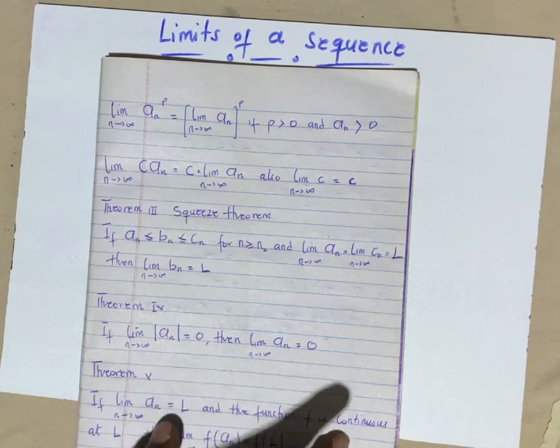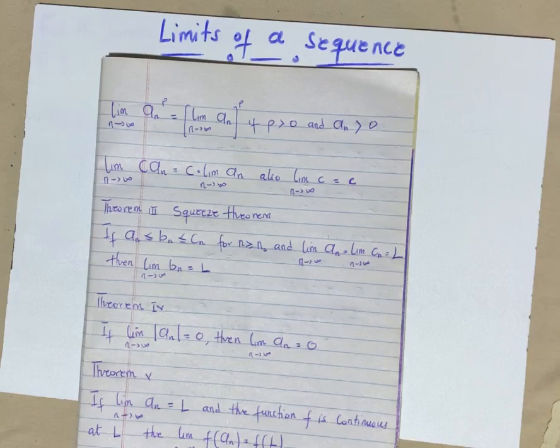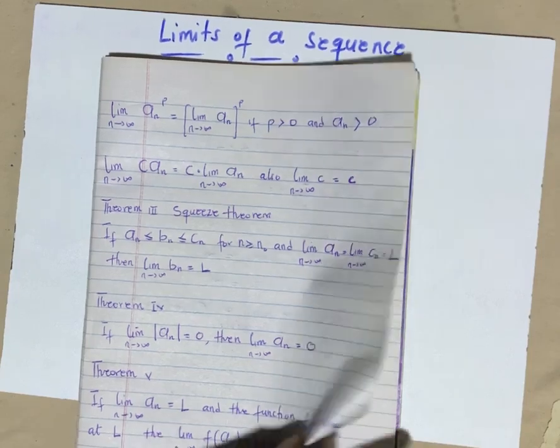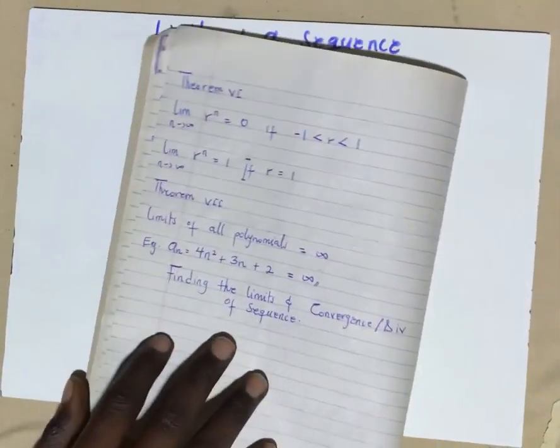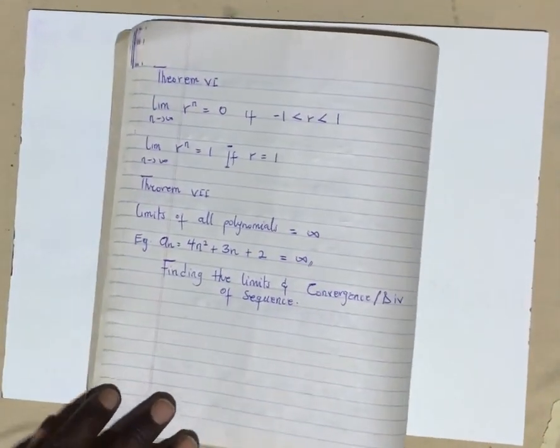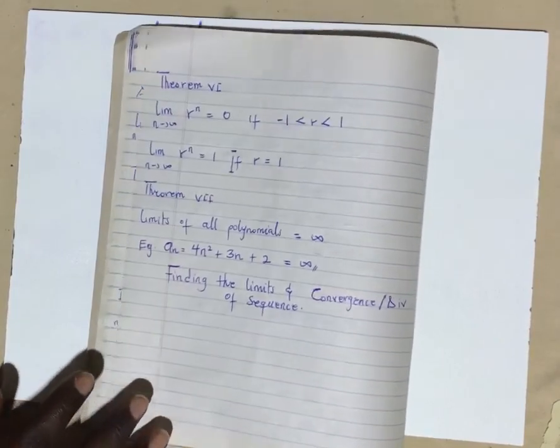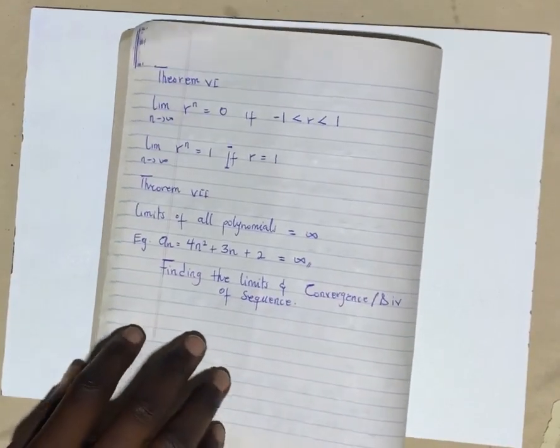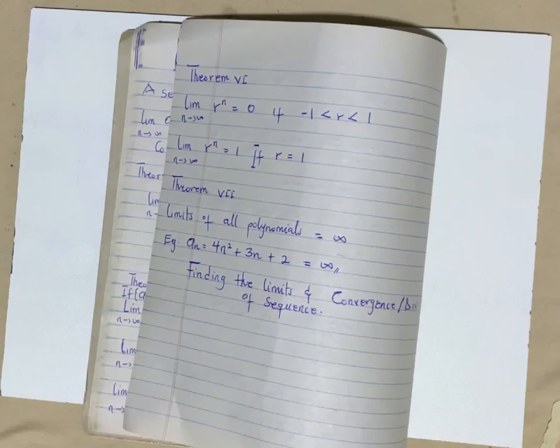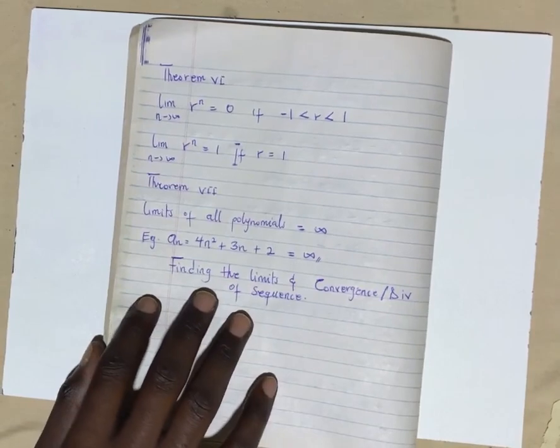As I said, with this one too, I would explain it in detail when we are solving. Yes, so we are now getting towards the latter part of the video. After that, we solve some examples. Now the last one is also saying something about the limit of a sequence.